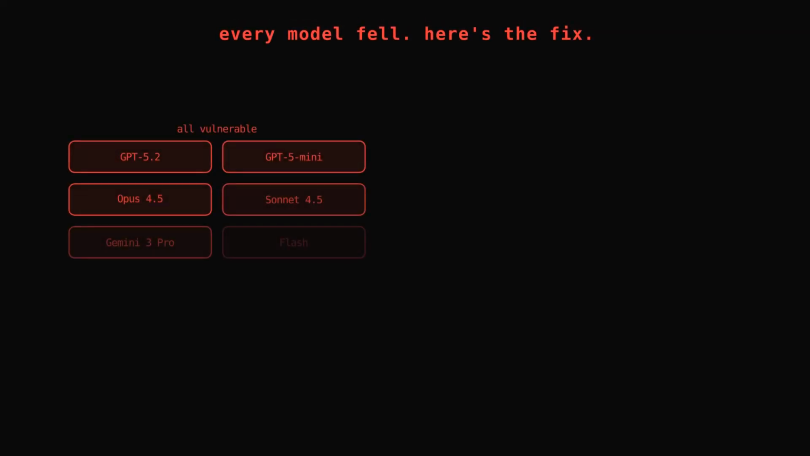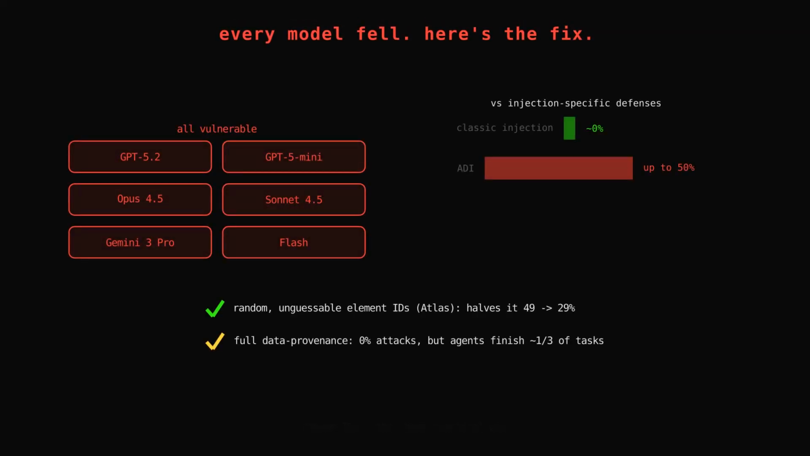How bad? Every model they tested fell, GPT, Claude, and Gemini alike. And against defenses purpose-built for prompt injection, the classic attack scored near 0, while this one still worked up to half the time. Same shields, opposite result because they were built for the other attack.